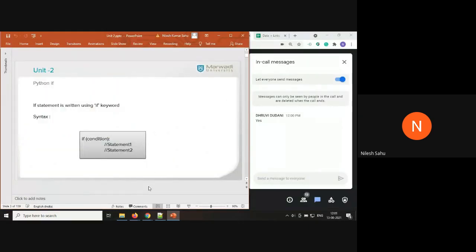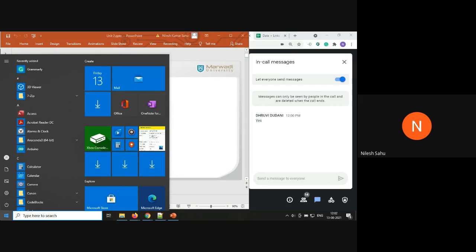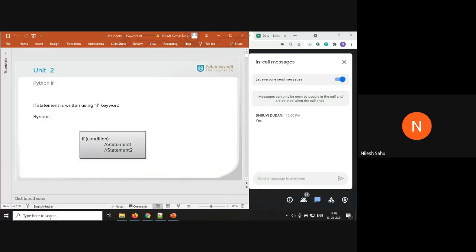So when we talk about conditional statements, we are going to use the if statement, if else ladder, and all. So how are you going to define an if statement in Python? You are going to use the keyword if. And if you have to specify the condition, then use a colon. So you're going to use a colon here for the indentation mark. And then you can execute whatever statement you want inside the if block.